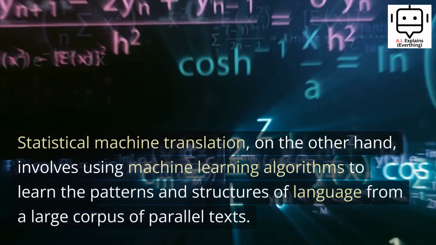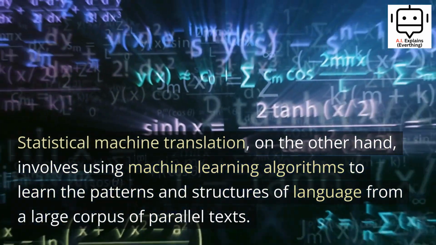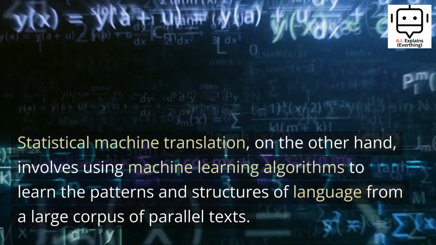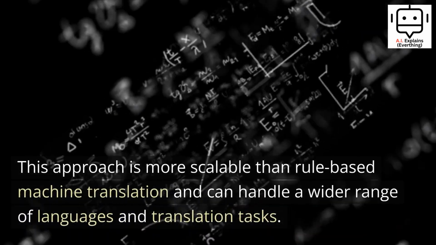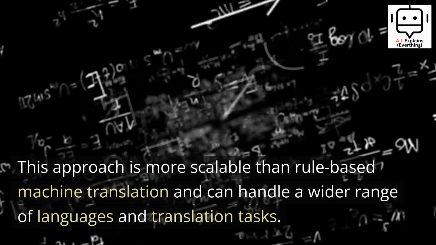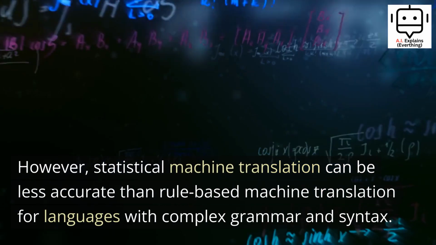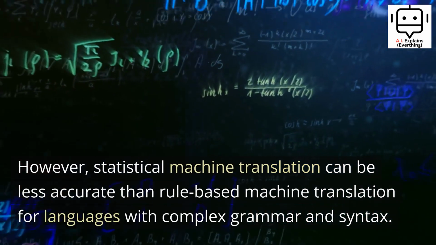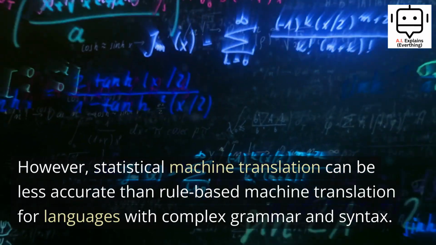Statistical machine translation, on the other hand, involves using machine learning algorithms to learn the patterns and structures of language from a large corpus of parallel texts. This approach is more scalable than rule-based machine translation and can handle a wider range of languages and translation tasks. However, statistical machine translation can be less accurate than rule-based machine translation for languages with complex grammar and syntax.